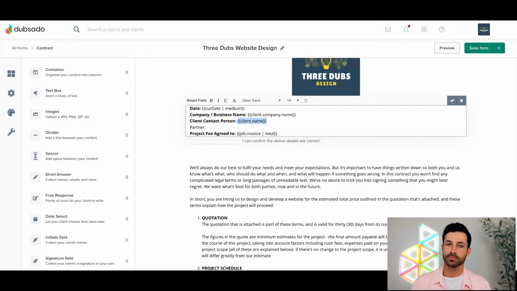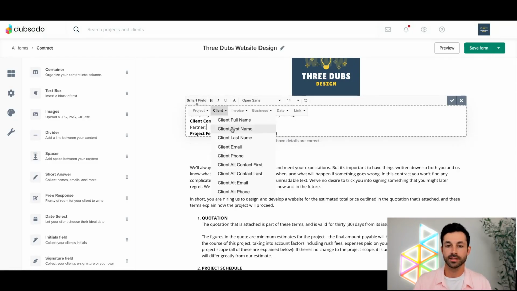And then instead of using the regular client field here in Dubsado, every single client has an alternate contact by default already in the fields of their client contacts in their address book. Now, obviously, not everyone's going to be using the alternate contact, but you can use the alternate contact as the second party. So if I did have an alternate contact saved, I can go to Smart Fields, Clients, and see here we have client alt contact first, client alt contact last. We're going to be using some of these smart fields to populate the other person's name. We don't need to make a custom map field for this particular case because as long as that information is saved in the alt contact fields, we'll have it right here.